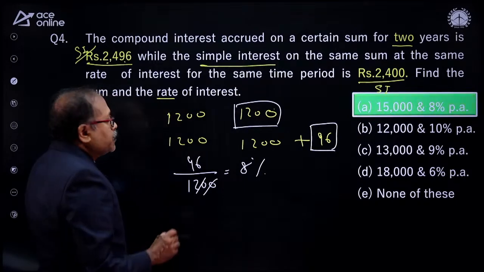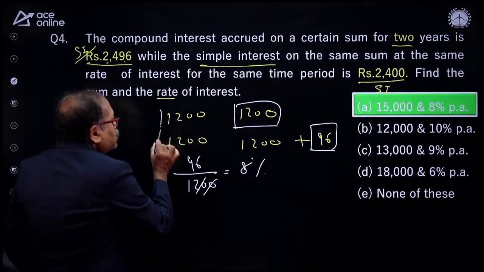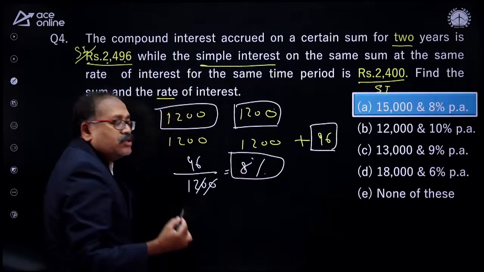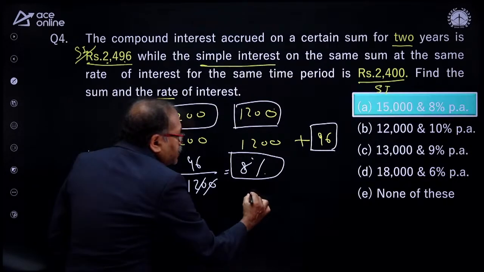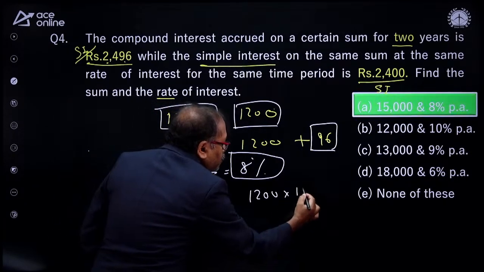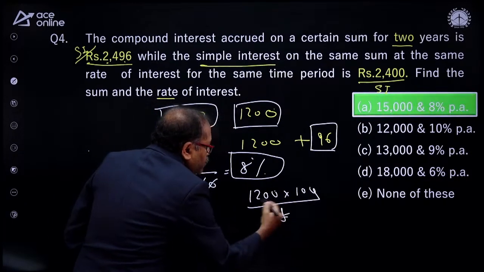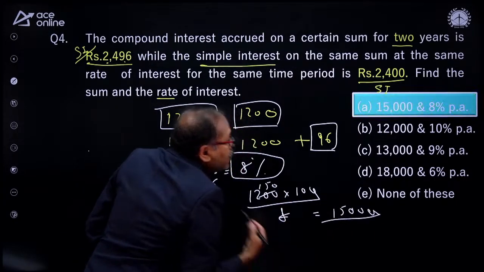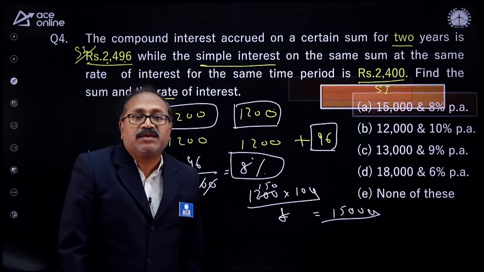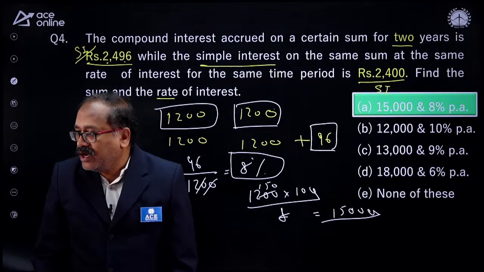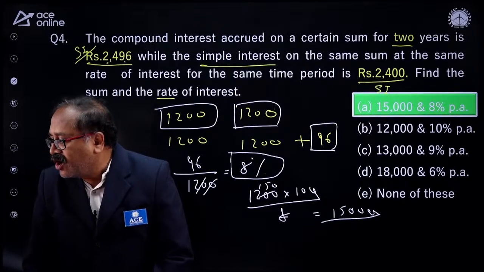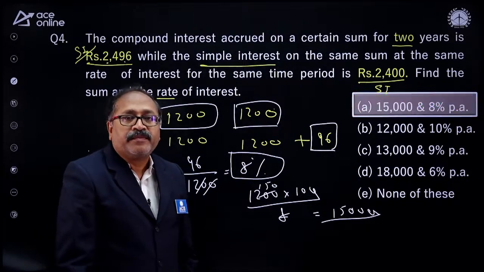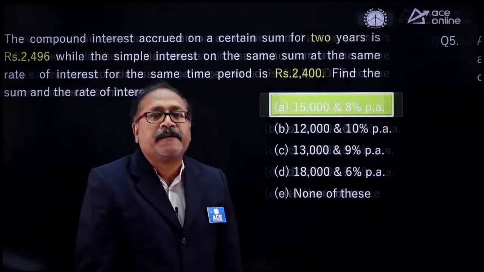So how do I get the principal? It's very easy. Look at this one. This 1,200 is the interest for 1 year at the rate of 8% per annum. So I need to find out the 100%. That is 1,200 into 100 divided by 8. And you see that this gets cancelled, 150 times. So overall your principal is 15,000. So nicely answered the question, sir. Well done. So that is option A. Ramaju Reddy, that's right.